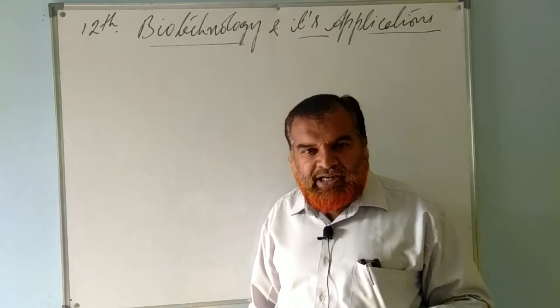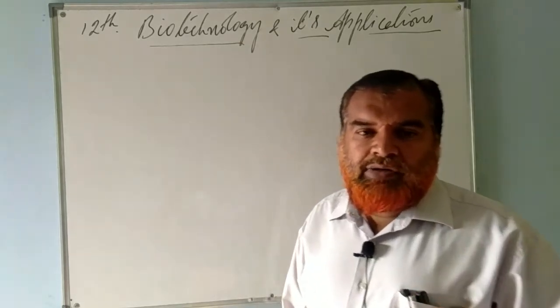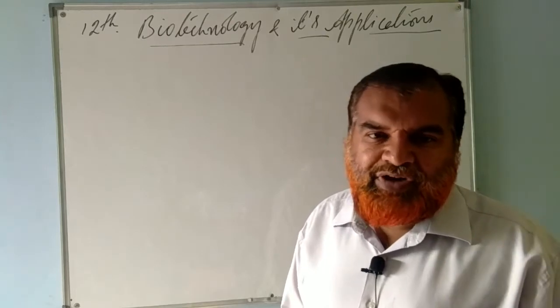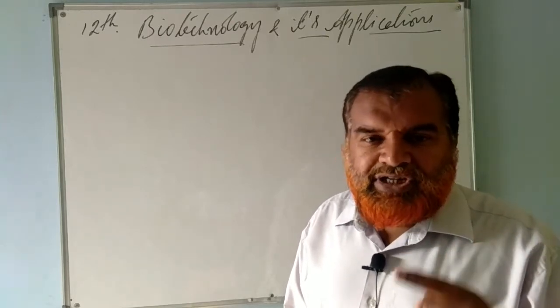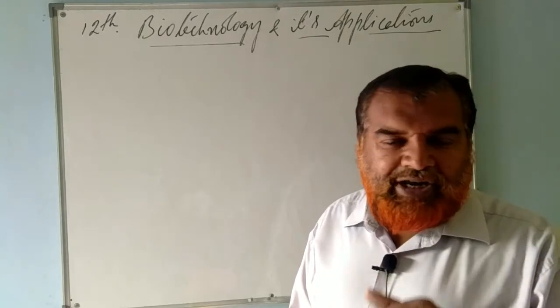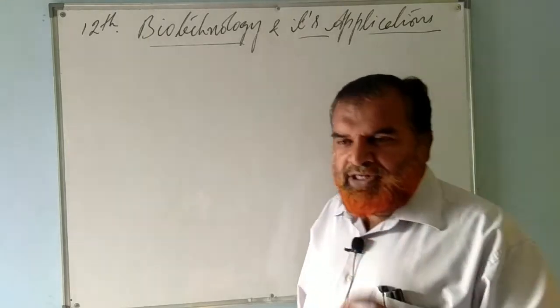Such people were taking other insulin earlier, but now human insulin is being produced externally. The same insulin is purified and given back to human beings. So we talk about production of human insulin. Very important topic.